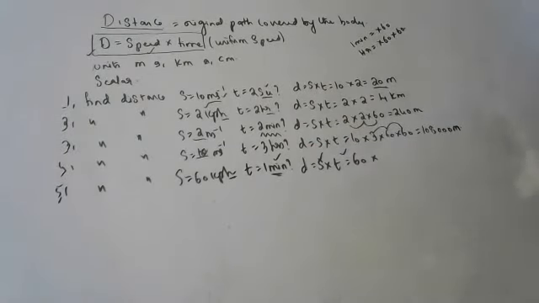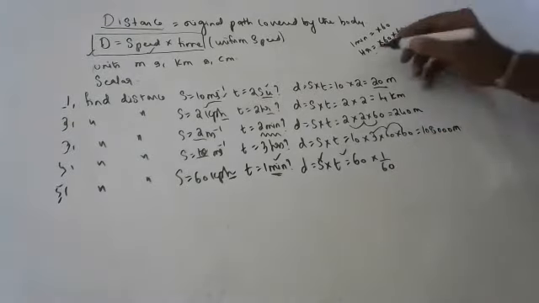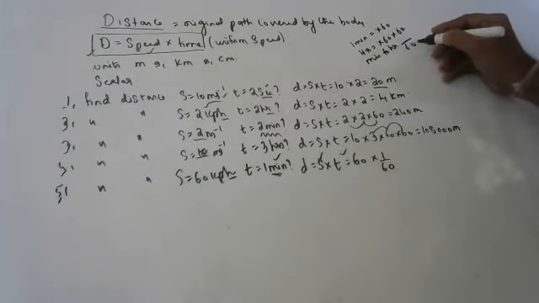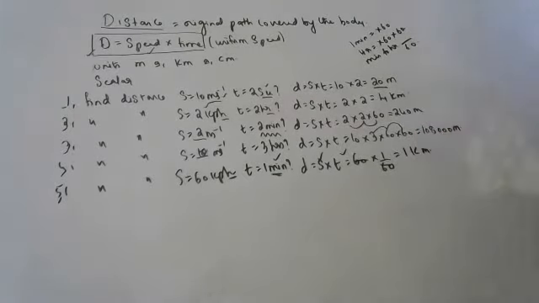Minutes to hours, 1 divided by 60. Very good. Minutes to hours, divide by 60, children. Okay, so 60 by 60, the answer is 1 kilometer. 1 kilometer. Very good. Next.